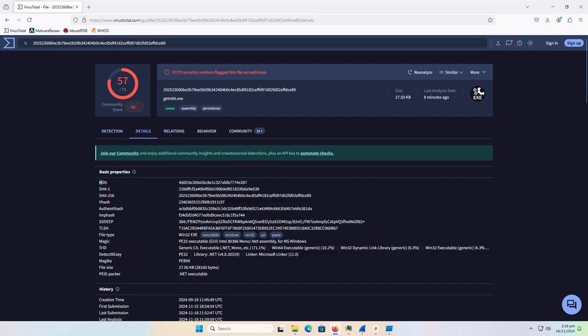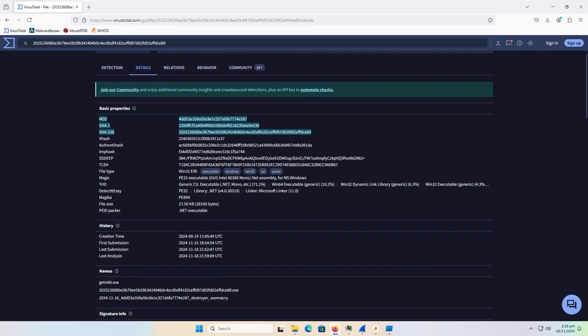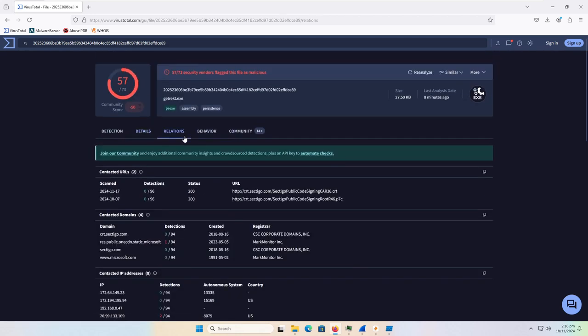If we go to details, here's your MD5, your SHA-1, and your SHA-256. You don't have to type this down if you want to follow along because it will be in the comments down below. And here are your creation time, which is almost always fake, first submission, last submission, by moi, and last analysis. If we take a look here, we've got getwrecked.exe, and that's actually the file I have. So, like, what is this, 2014? We also have a random string here, most likely off of a malware repository. Then we have a date, random string, destroyer WannaCry. Okay, interesting enough.